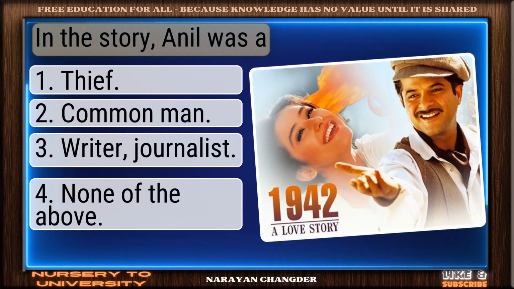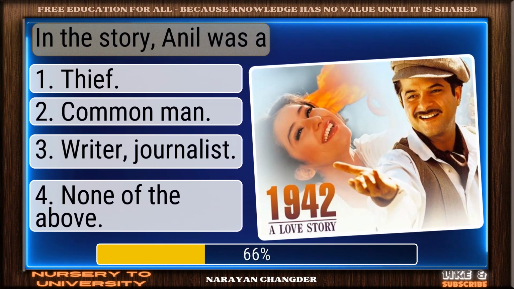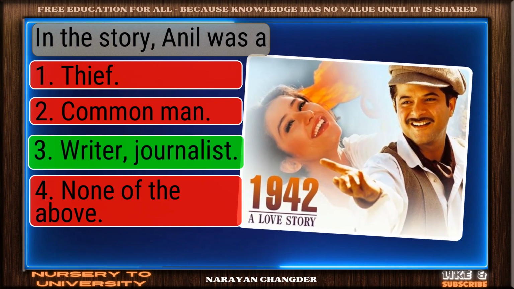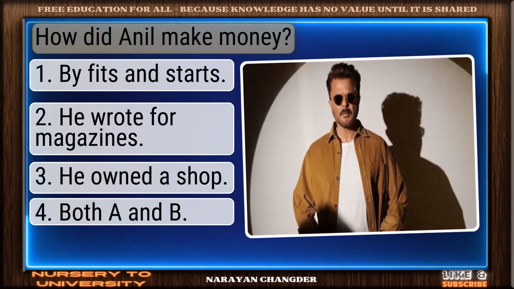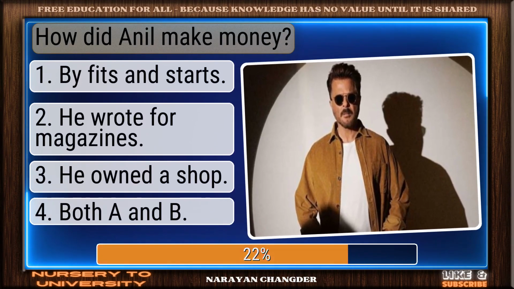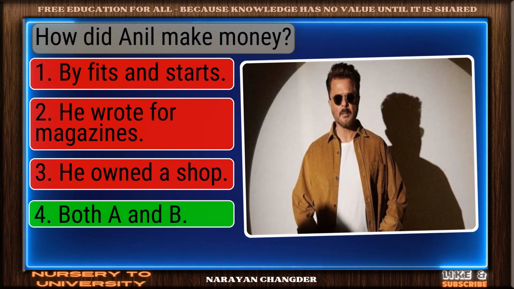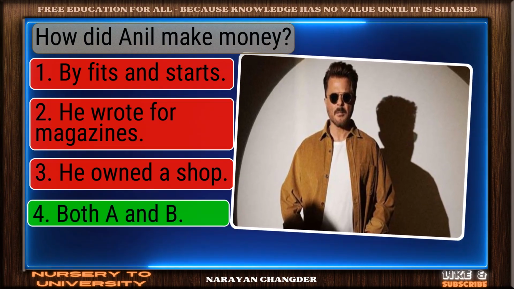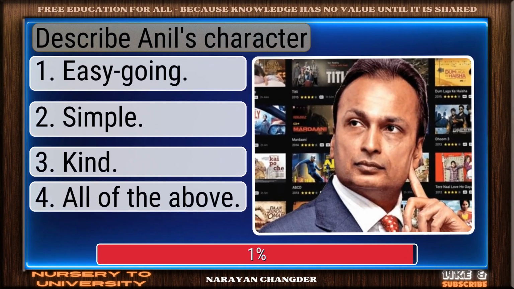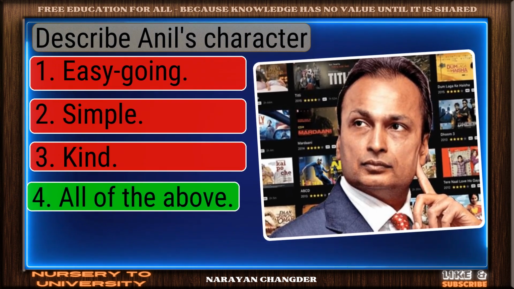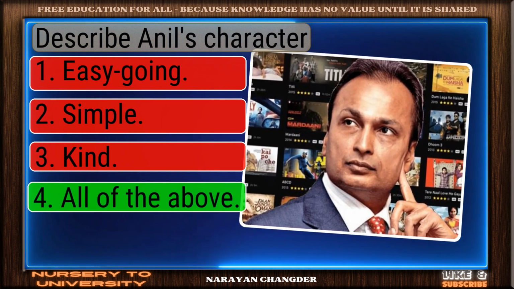In the story, Anil was a... Excellent choice. Writer, journalist is the right answer. How did Anil make money? Great job. Both A and B is the accurate answer. Describe Anil's character. Nice work. You chose all of the above and it is correct.